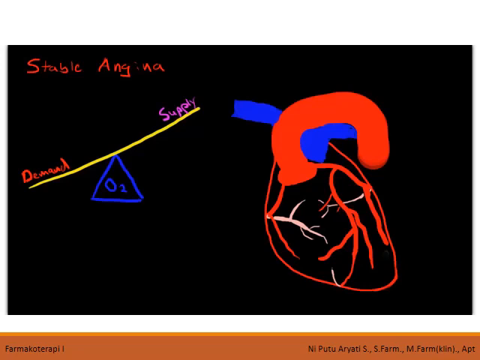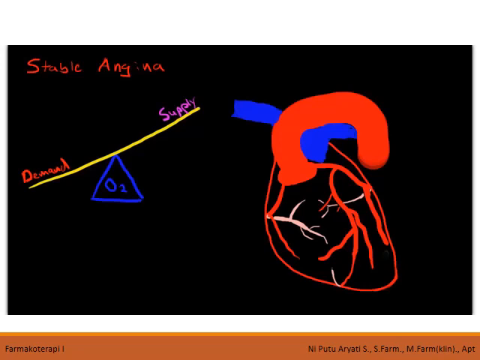You will learn about stable angina and how it's caused by an imbalance between oxygen supply and demand to the myocardium, or the heart muscle, and how this is caused by a stable plaque or an atheroma that is causing the coronary arteries to be partially constricted and causing reversible ischemia that occurs.